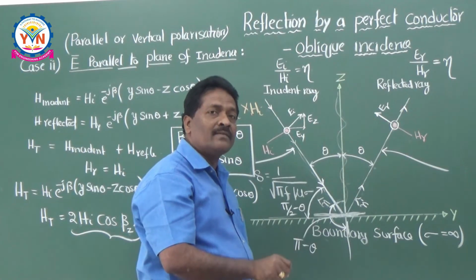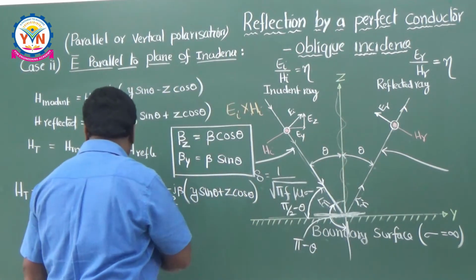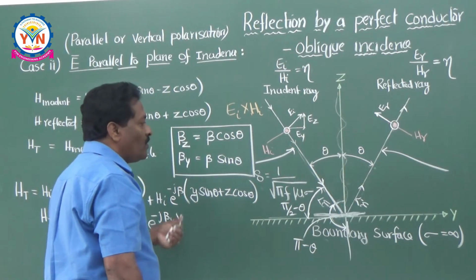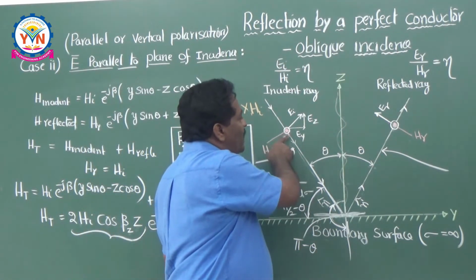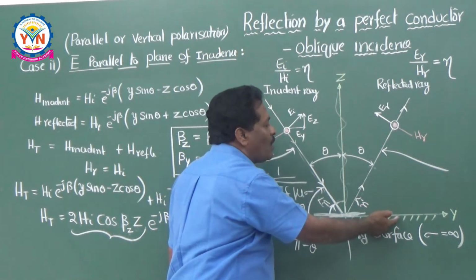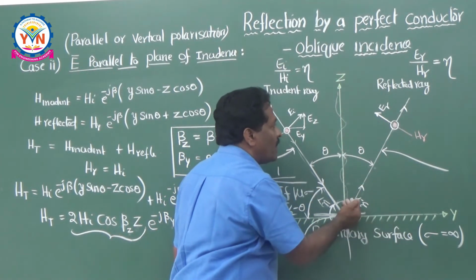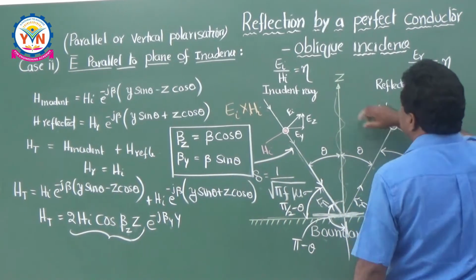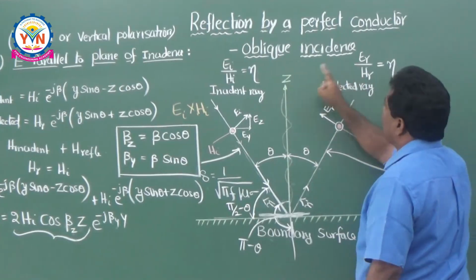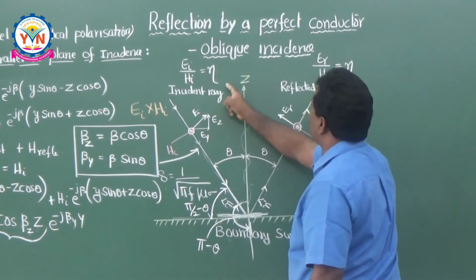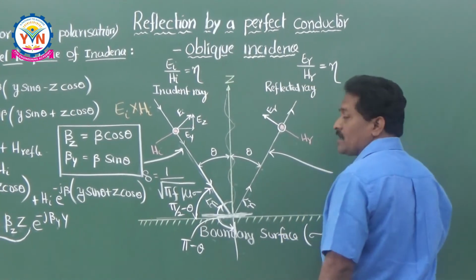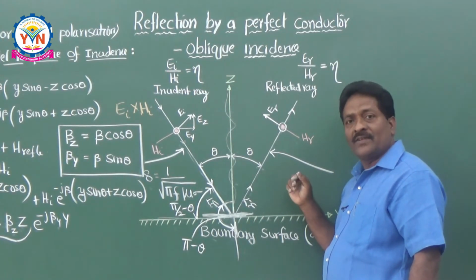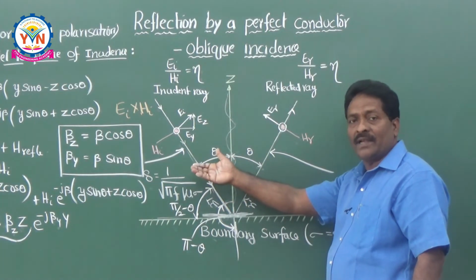That is the conclusion given by this excellent equation, that is 2Hi cos beta z into z, e to the power of j beta y into y. So whatever the beta phase shift is here, that is splitting into two components. One is in the y direction and one is in the z direction. So now, just by seeing these equations, the relation between E and H, we are going to write the electric field equations also. So now we are going to write down the electric field equations from the magnetic field equations.